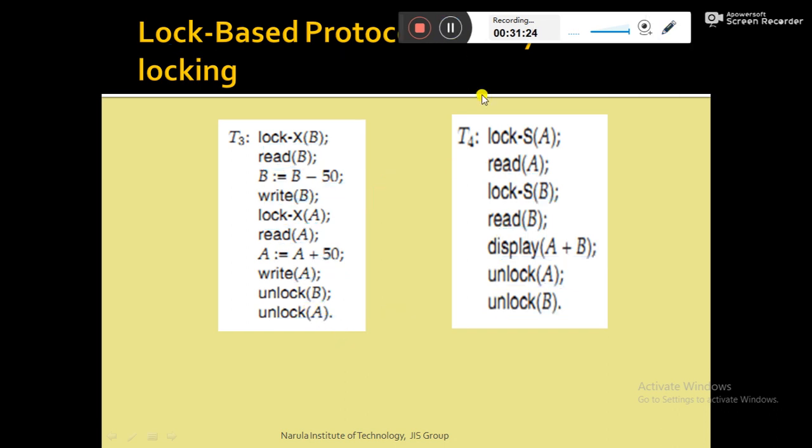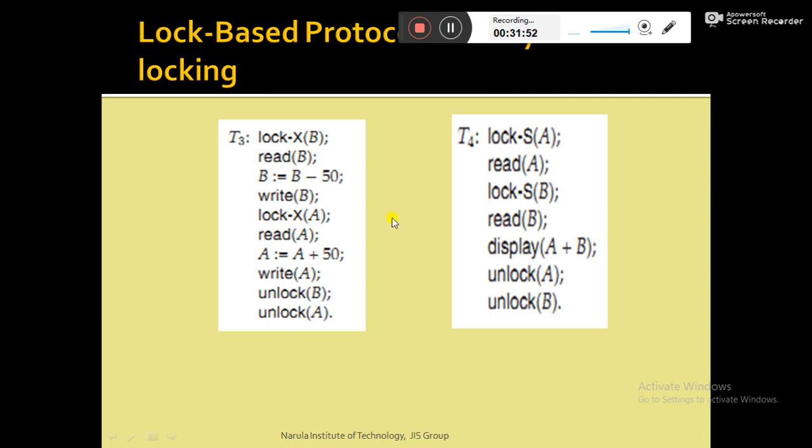And if we delay the unlocking process, then the problem that we were facing in the previous slide, the inconsistent state we were getting, will not appear. So if you execute T3 and T4 in any kind of schedule, it will not produce an inconsistent state. But the other problem will arise.